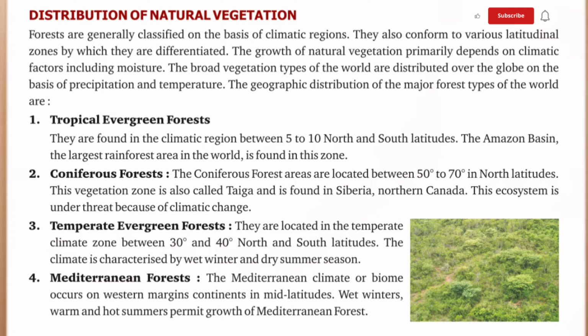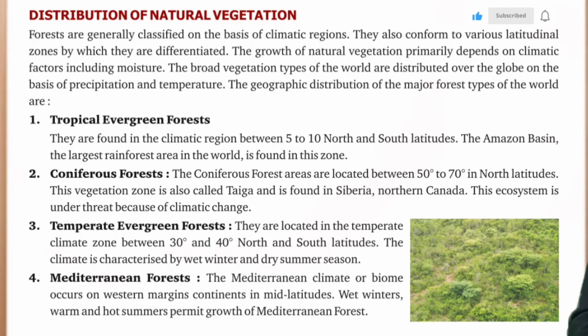The geographic distribution of the major forest types of the world are: first, tropical evergreen forests. They are found in the climatic region between 5 to 10 degrees north and south latitudes. The Amazon basin, the largest rainforest area in the world, is found in this zone.